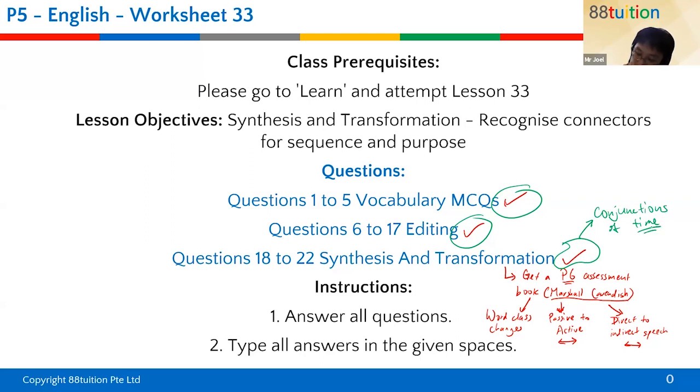So we are looking at conjunctions that match two ideas together and try to tell the reader that they both happen at the same time, or they happen very close to each other, almost sequentially, like the first one happened, then the second one happened. So that's what we're looking at, mostly conjunctions of time. And then we're looking at the conjunction despite as well. Despite is the one that's a bit more tricky. So we are looking at that today as well.